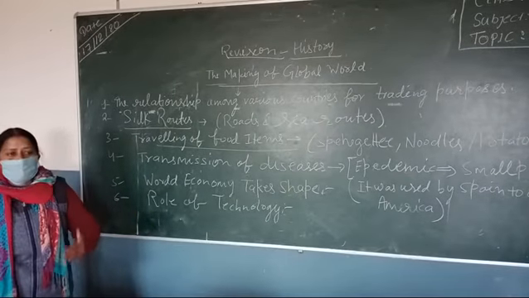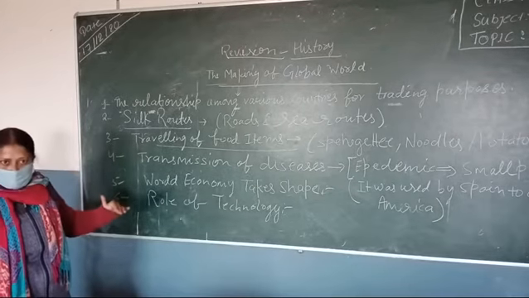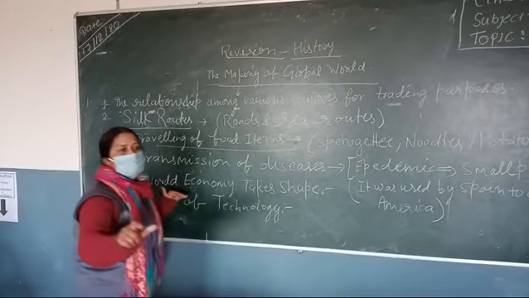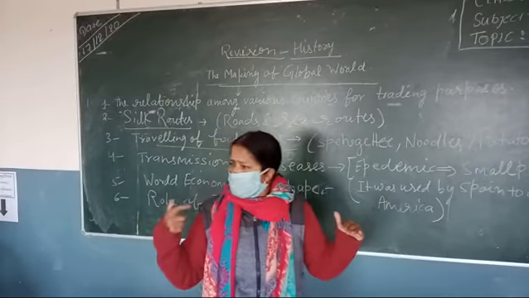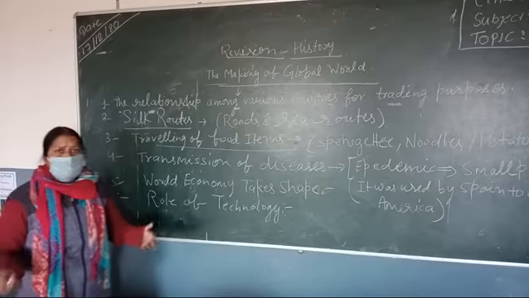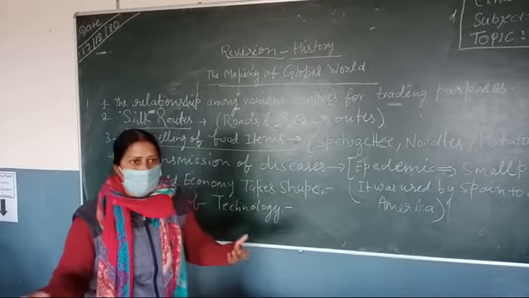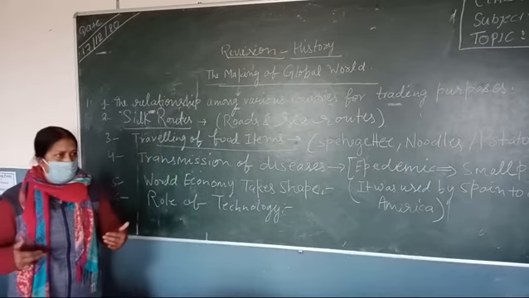Though we are just focusing on the chapter, just for understanding, you can imagine that the role of technology now is so smooth that in every household we have mobile gadgets. Yes or no? Because the prices are down.